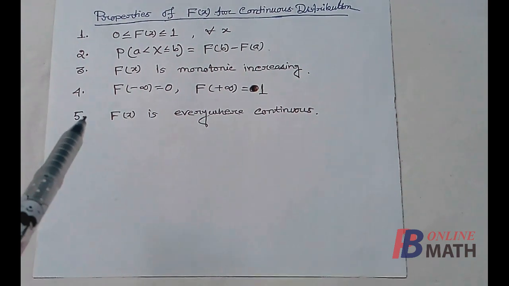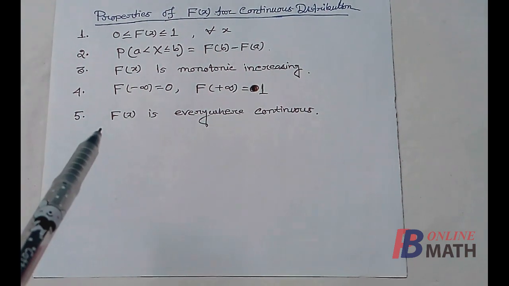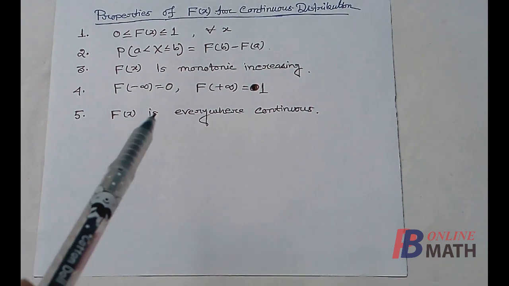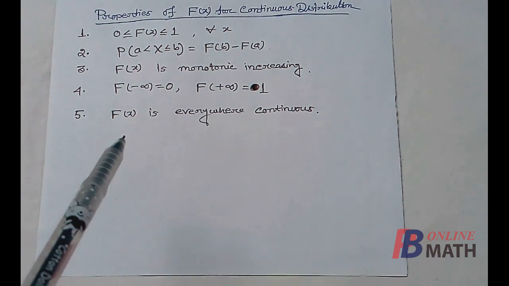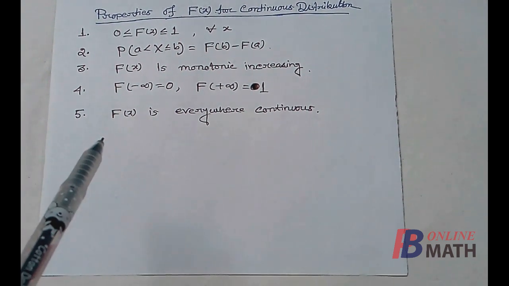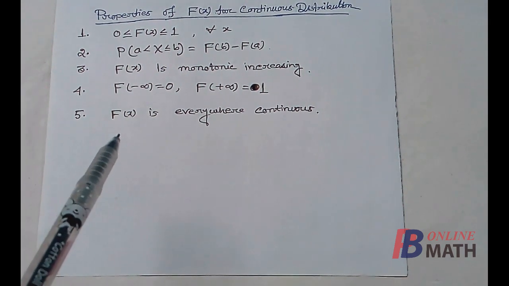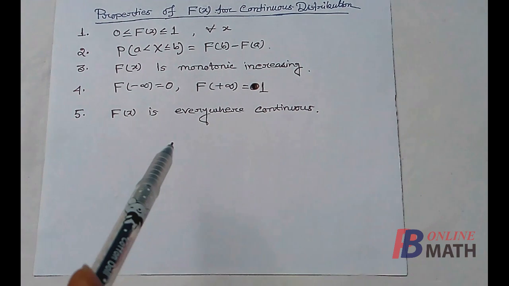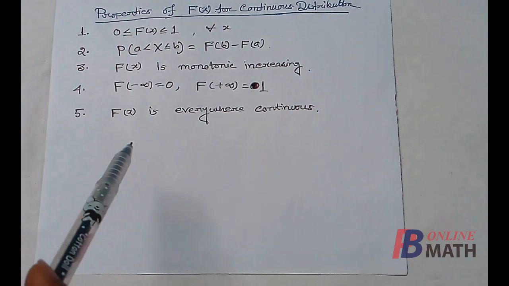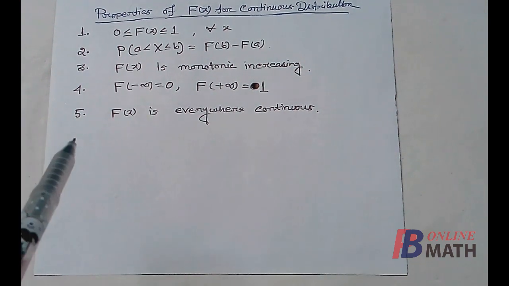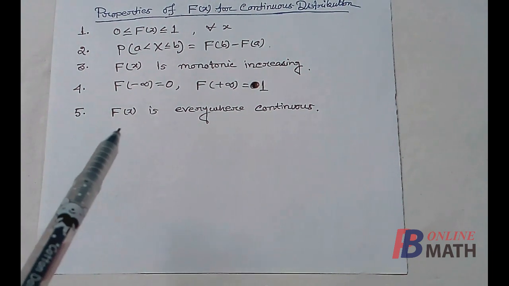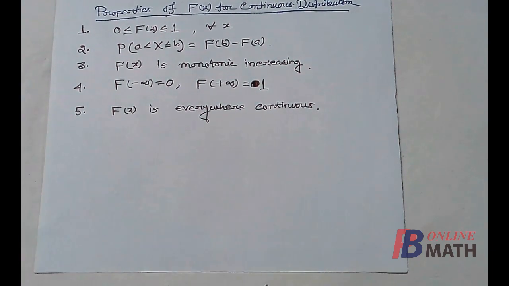The only change here is the property number 5. In discrete case, F x was right continuous everywhere but left discontinuous at the spectrum points. But here in continuous case, the function F x is everywhere continuous. So this is the only change in properties of F x. So in continuous case, we have to remember that the function capital F x is everywhere continuous.